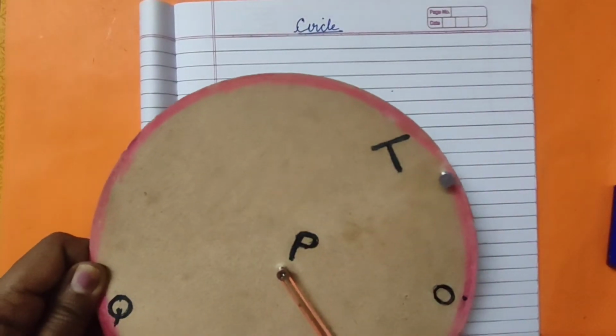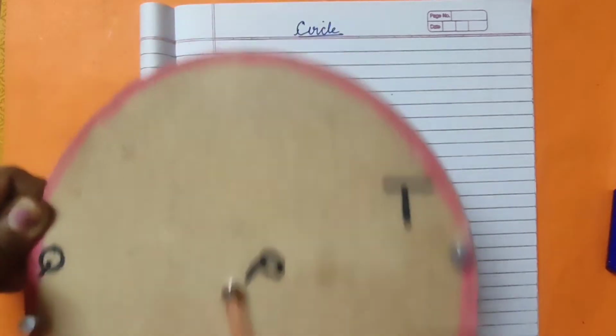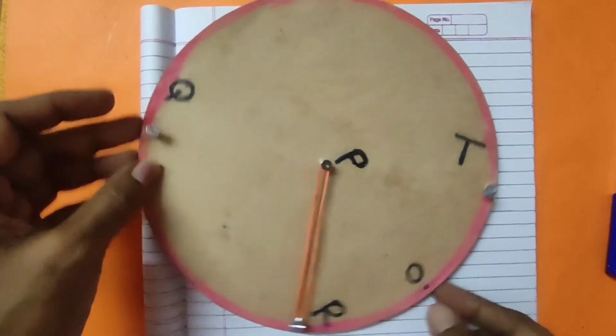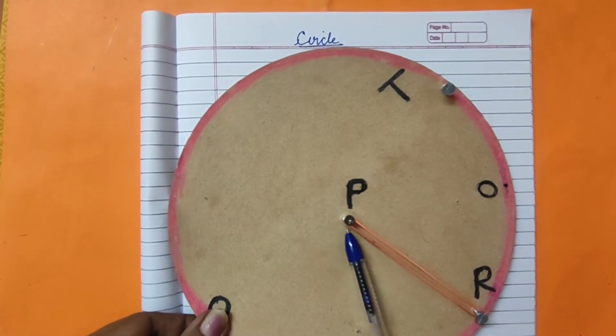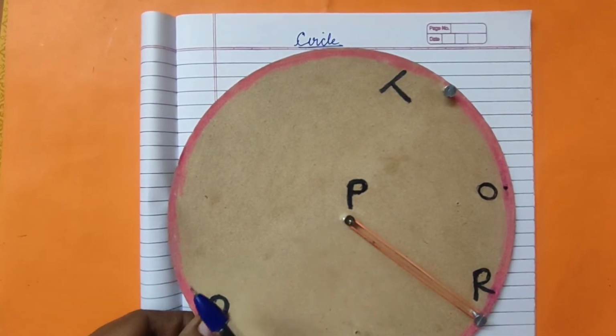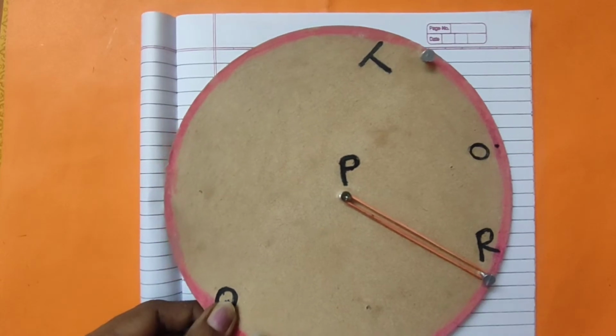Students, our next topic is circle. For this, I have taken this small circle here. Let's learn from this one. What do we say this P? This P is said to be the center of the circle. Right? Yes, we have learned in the lower classes.